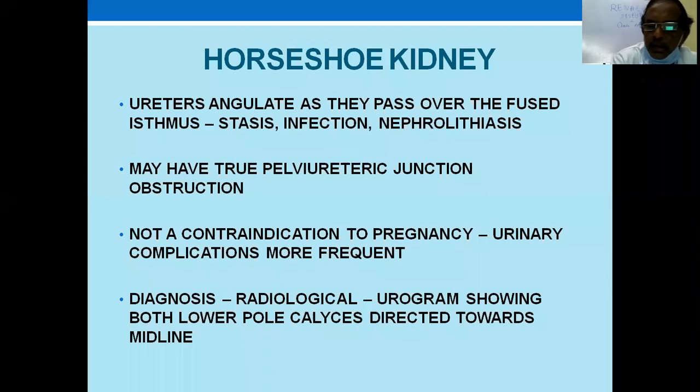We used to do all these things under open operation. We have done tumor in one part of the horseshoe kidney, calculi in the horseshoe kidney, and so many things. We used to do by open operation. So directly go to the site. Whereas in laparoscopy and robotic surgeries, this may give rise to some trouble because of the abnormal location. And a horseshoe kidney patient can have normal pregnancy. But the only thing is, urological problems are more frequent compared to normal.